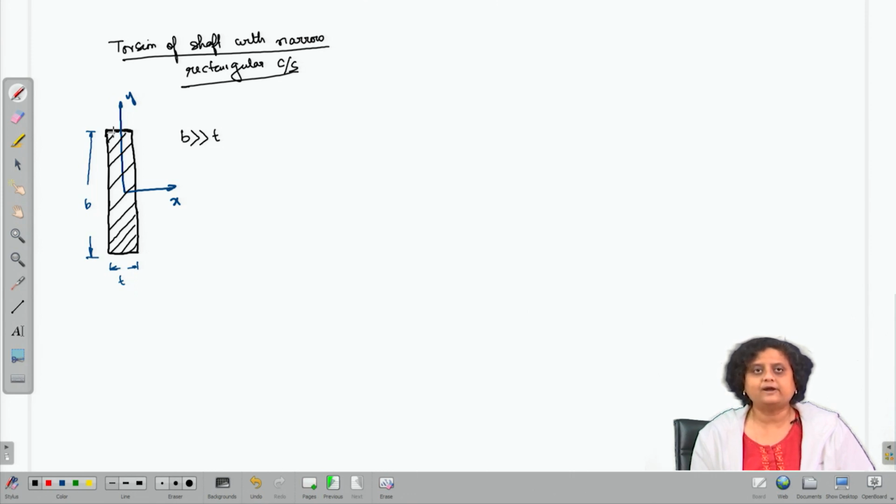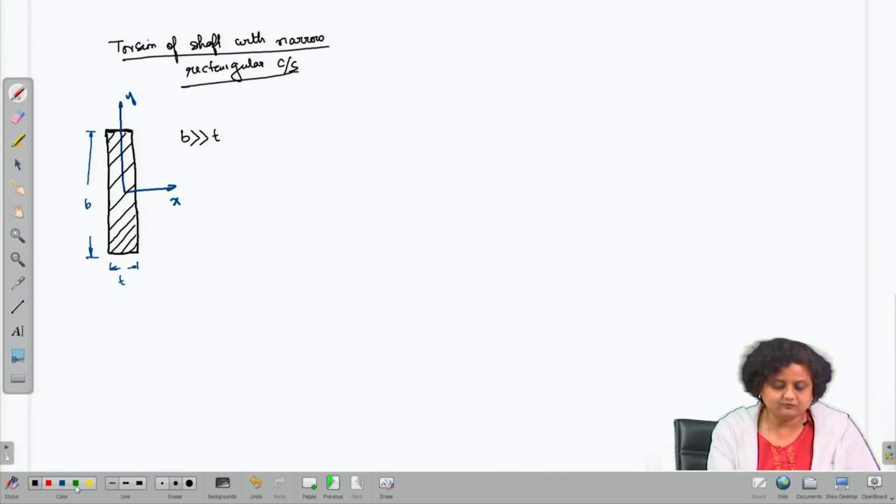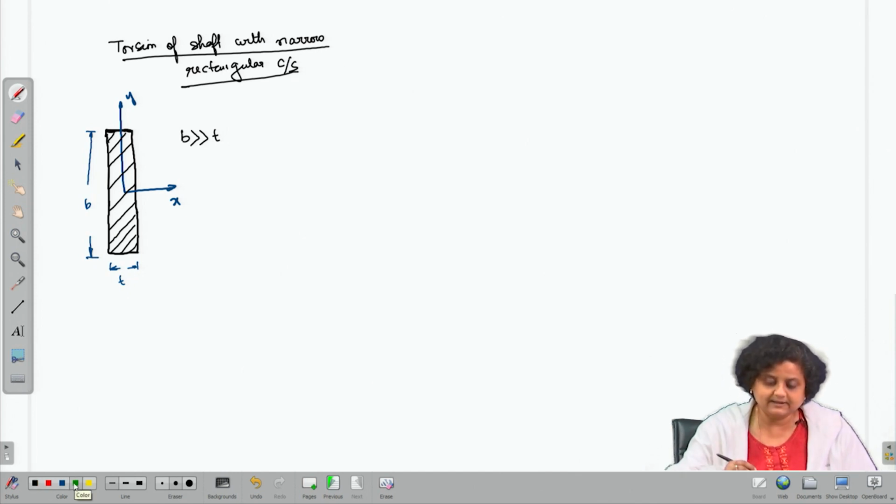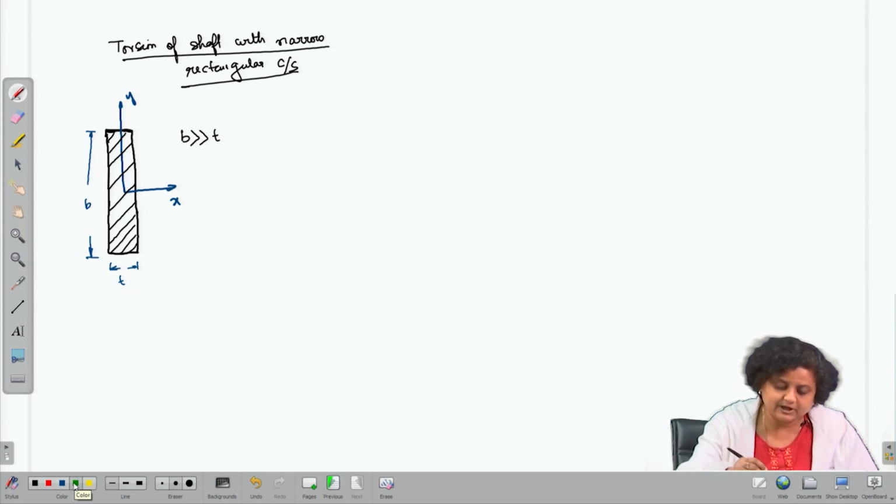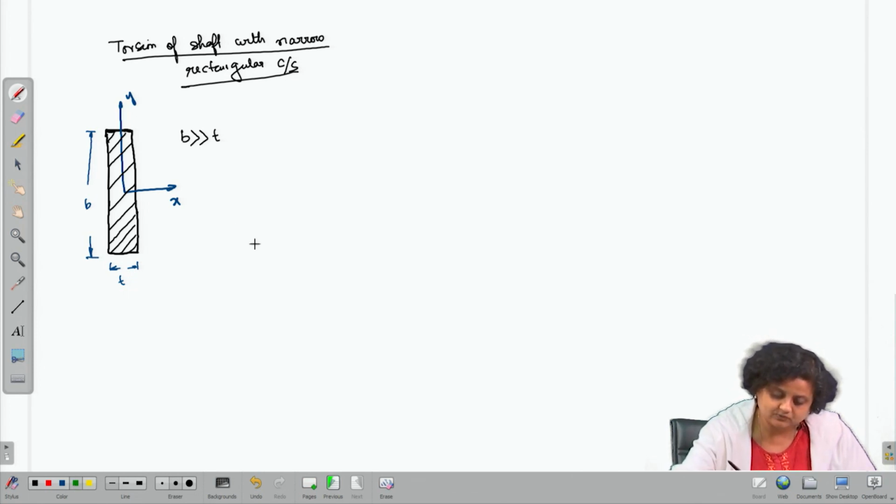Let us first visualize how the deformed shape of the membrane will look under all the boundary conditions and the loading that we have explained earlier. If we try to visualize, we will see that the deformed shape of the membrane is going to look something like this.